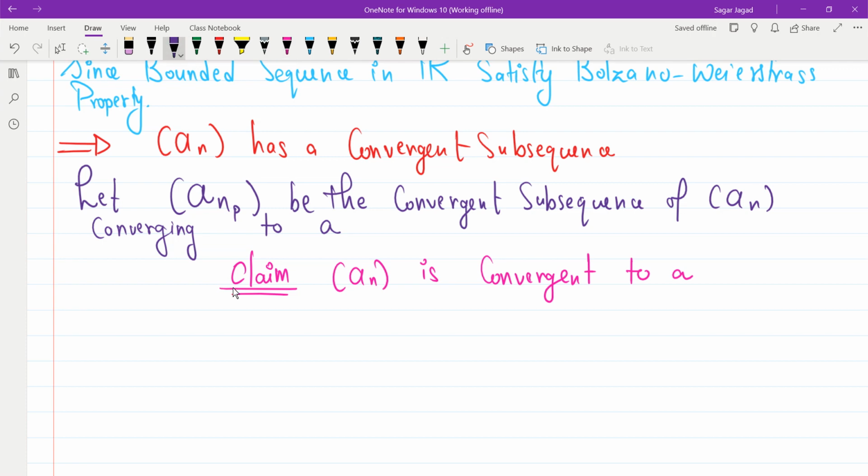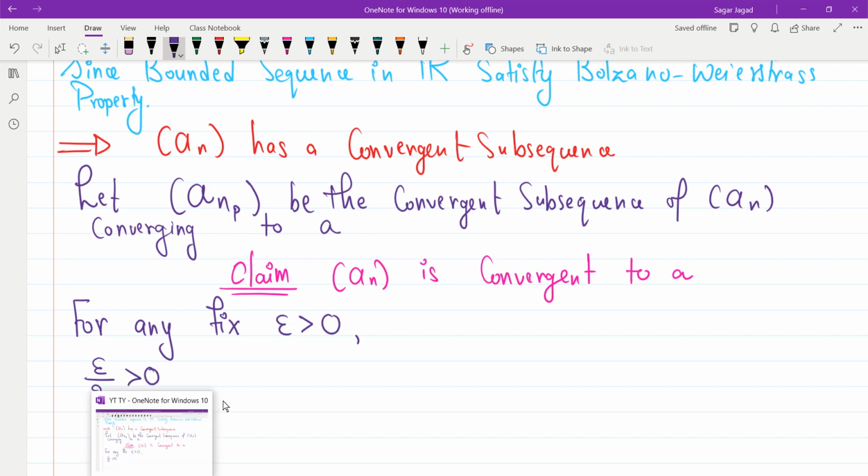a_n converges to a. So what I do, I just consider any fixed epsilon greater than 0. Since my epsilon is greater than 0, my epsilon by 2 is greater than 0.